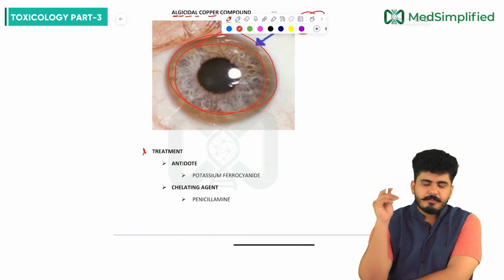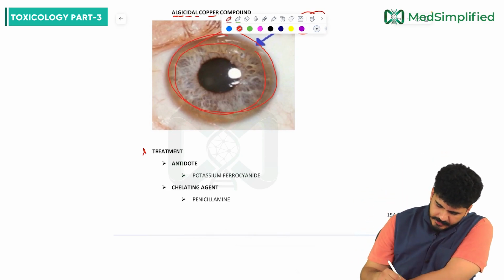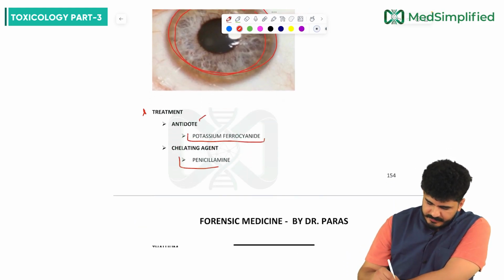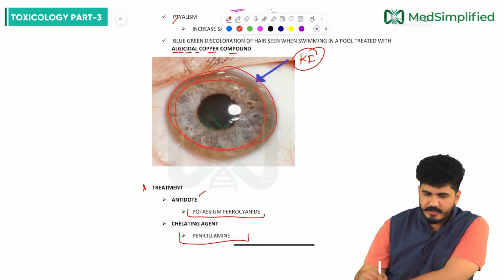Plus, if you talk about the treatment part, antidote is potassium ferrocyanide. And if chelating agent, then penicillamine. The chelating agent will be what, sir? Your penicillamine.